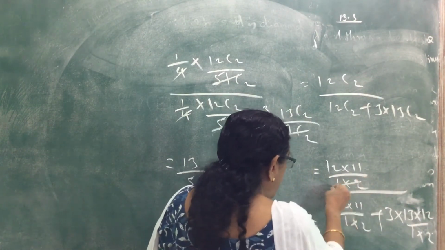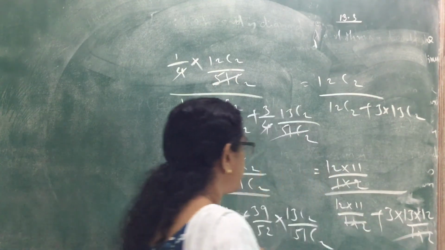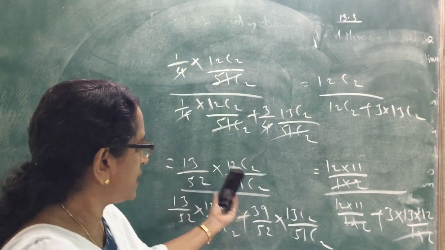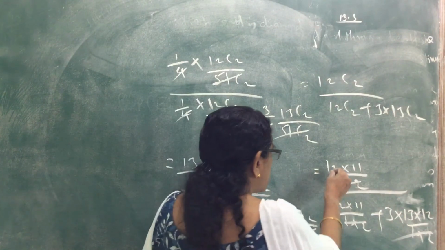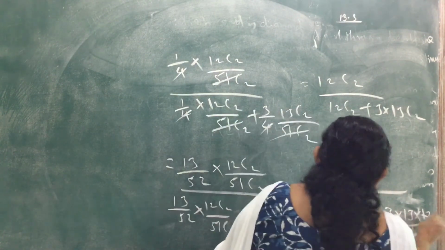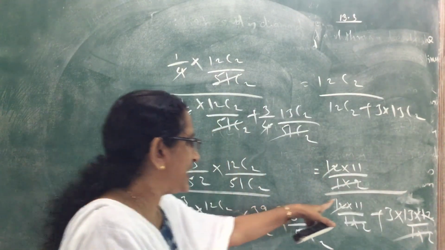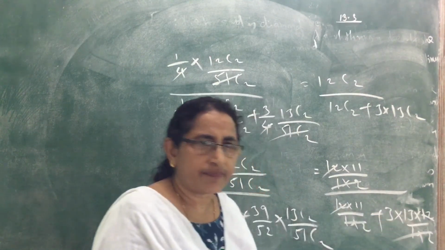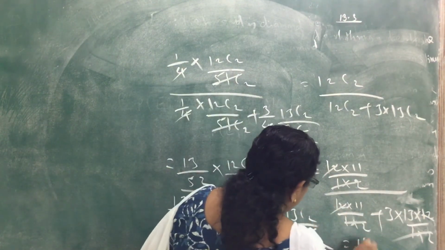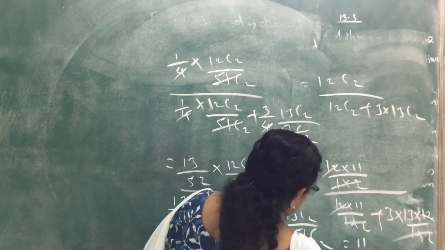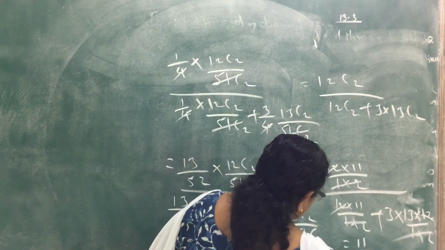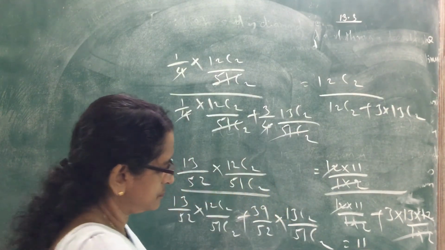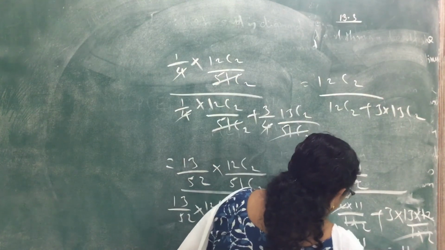Here 1 into 2 cancels throughout, and the 12 cancels. So it is 11 by 11 plus 3 into 13. That will be the answer: 11 by 11 plus 39, that is 11 by 50.